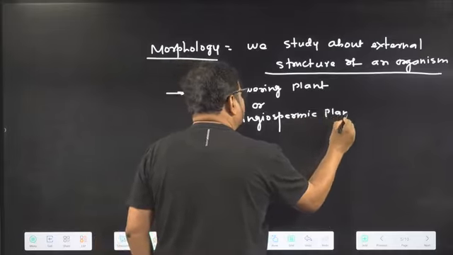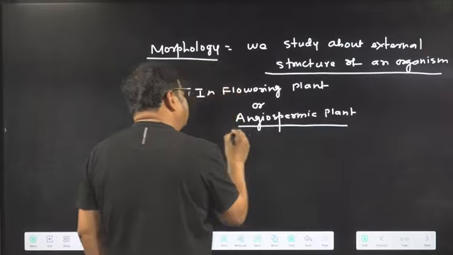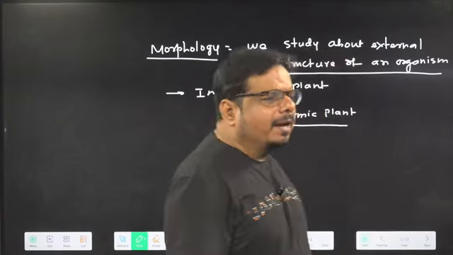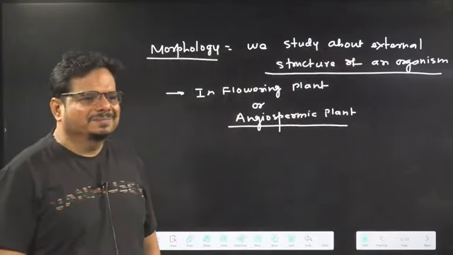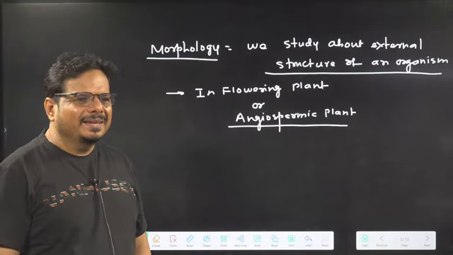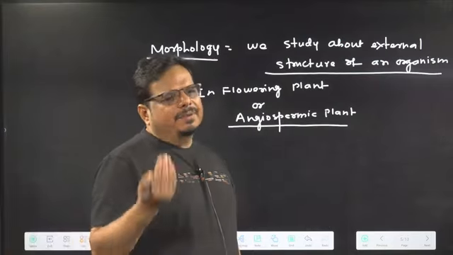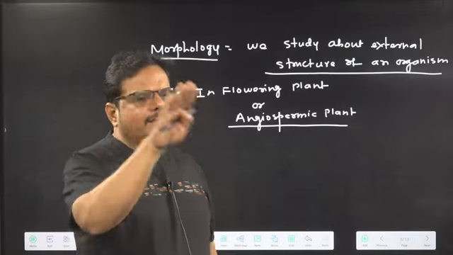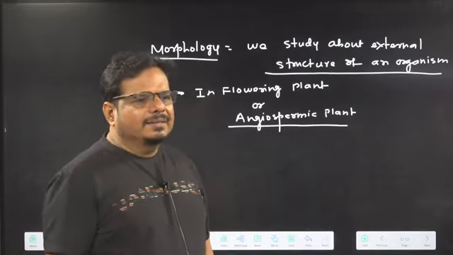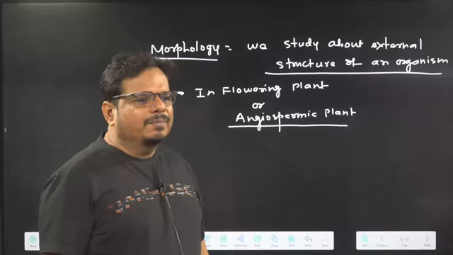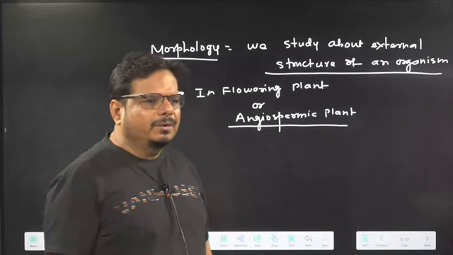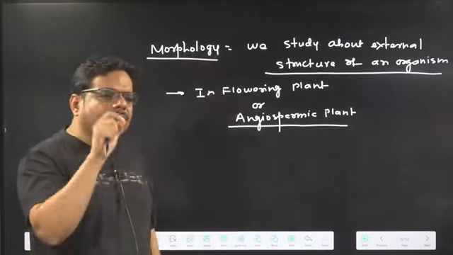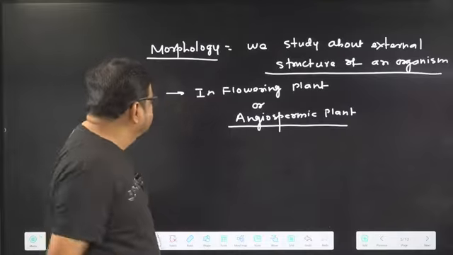Keep in your mind, it is very important to know, on this planet only angiospermic plants are such plants which have flowers. Got the idea? So the other name of flowering plant is angiospermic plant, and the other name of angiospermic plant is flowering plant. Other than angiosperms, no plant has a flower. Clarity came in the mind or not? So whenever we are talking about a flowering plant, we are talking about an angiospermic plant.